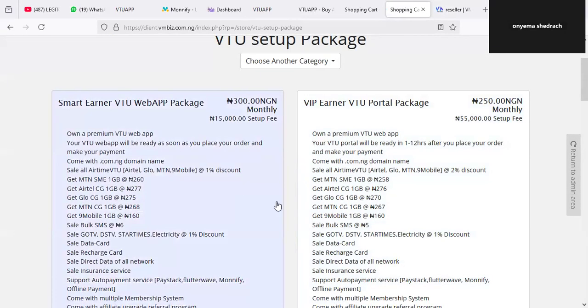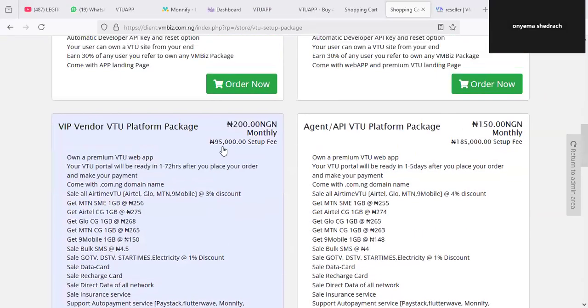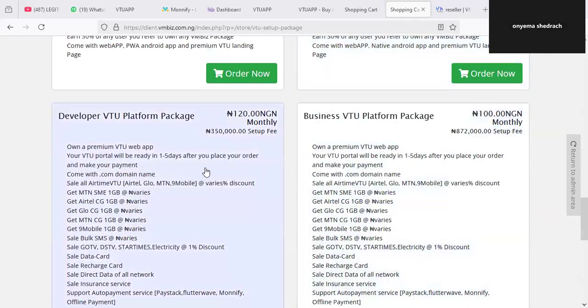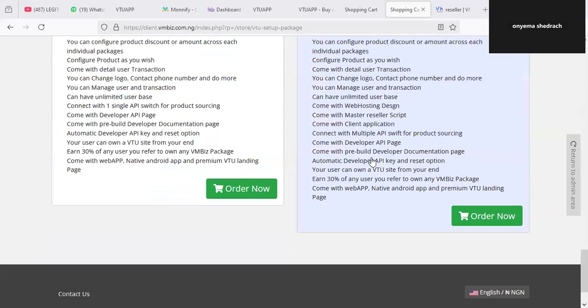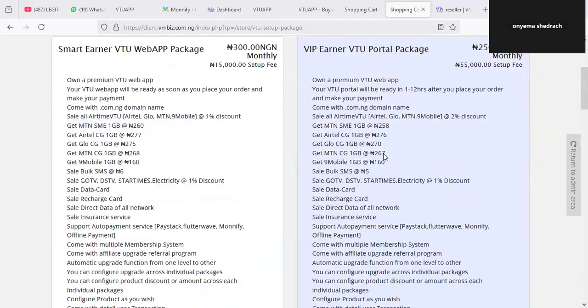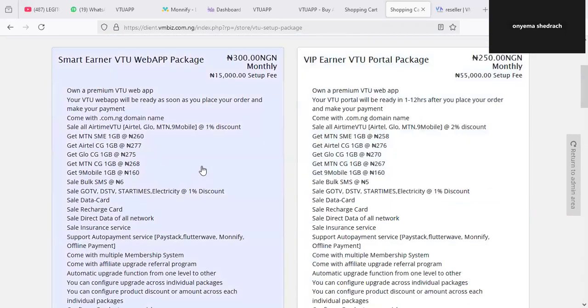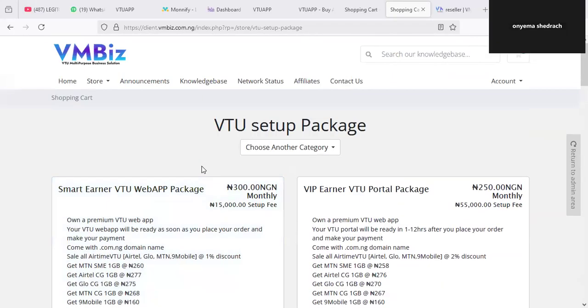You can see it now. The first one here is as little as 21,000. You are in business. This second one here is 50 something thousand. It all goes up, you can see the one of 95k, the one of 185k, the one of 350k, the one of 872k. Each of these solutions is top notch, guys. Go through the description of the packages to see the features you are going to enjoy.